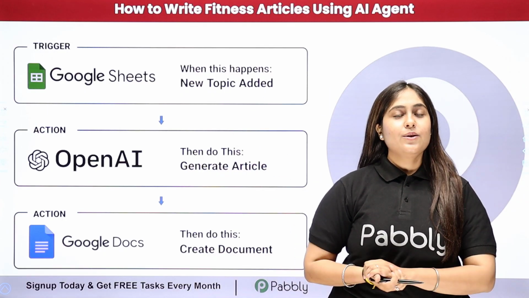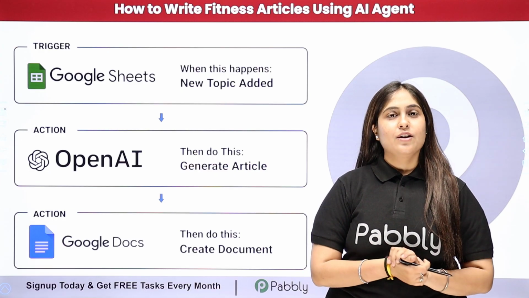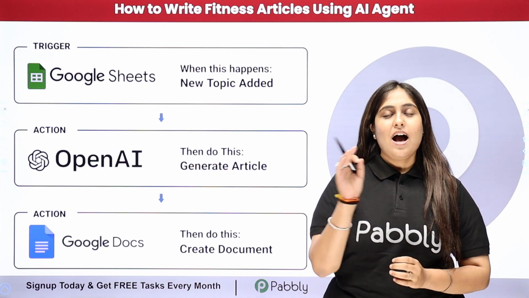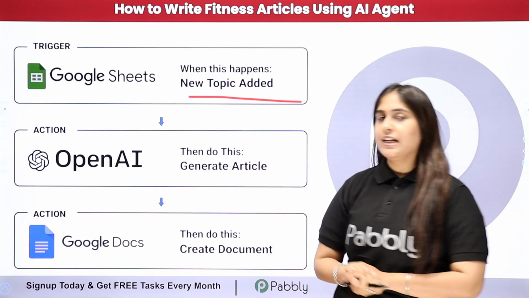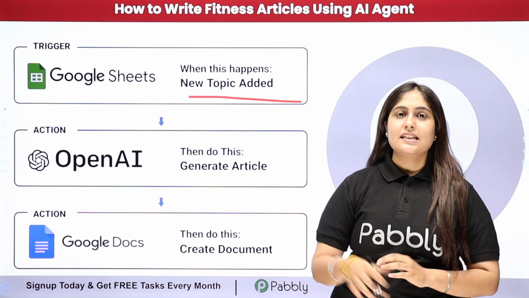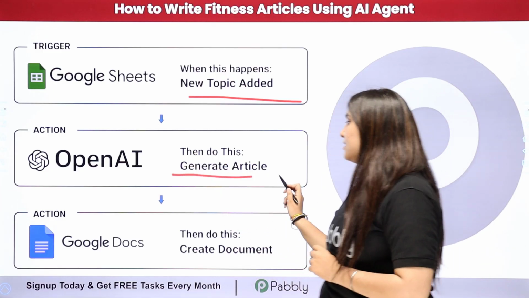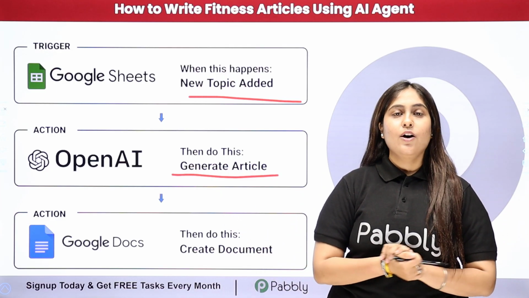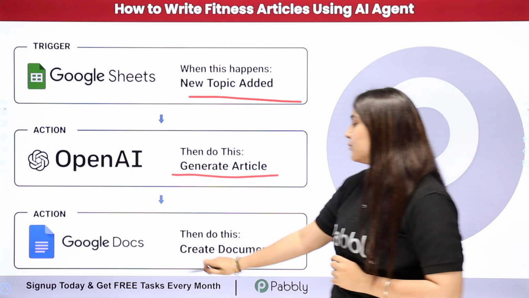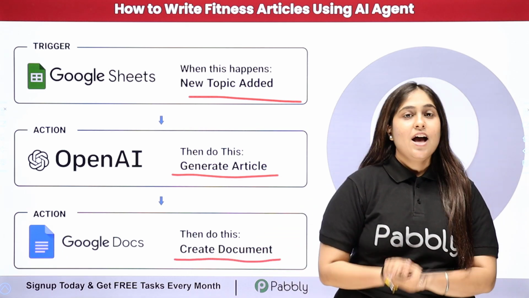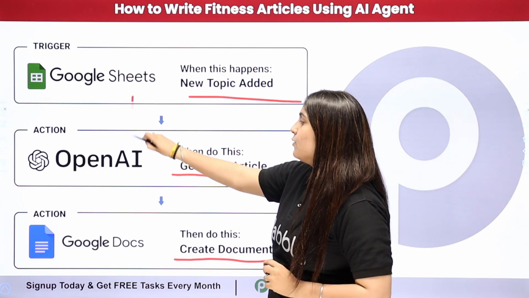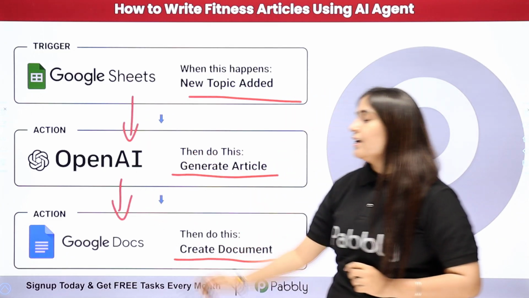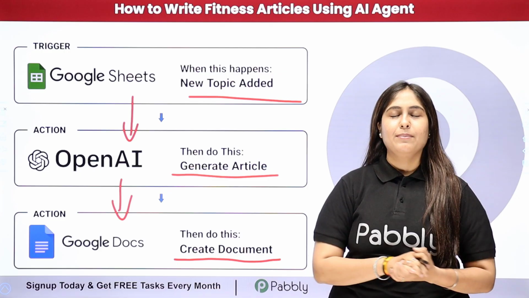So as a fitness coach, I regularly need to post articles on my social media platforms. And now here my objective is that when I'm going to add a new detail in my Google Sheets, then automatically using the details, OpenAI should generate the article, and after generating the article, automatically that should be saved in my Google Docs as a new document. So now here to automate the entire process, I need to connect my sheets with OpenAI and Google Docs using an automation software named as Pabbly Connect.